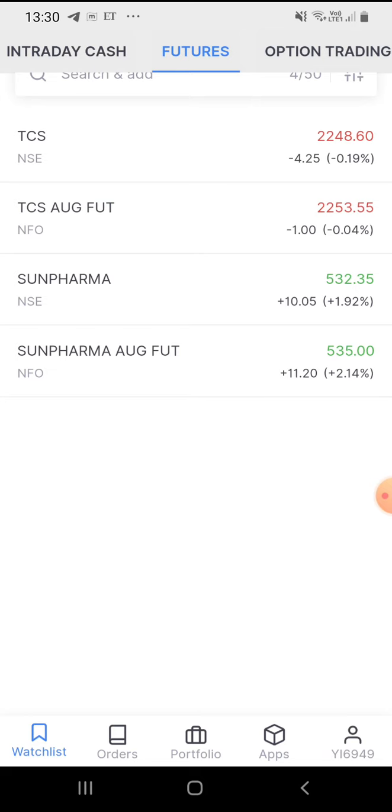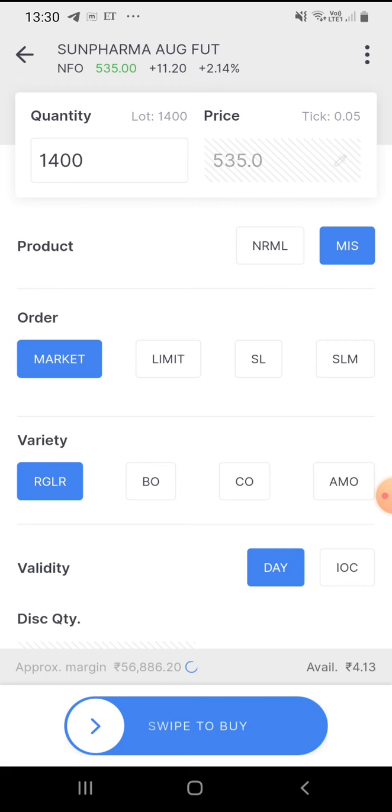In futures you cannot buy one share, it is available in a lot. A lot means a kind of packet, like a packet of chocolates. There are lots of chocolates available, but they are not for per piece sale, they are only available as a packet. Same here for Sun Pharma future, you can't buy one share, you can take a lot, and in one lot 1400 shares will be there.